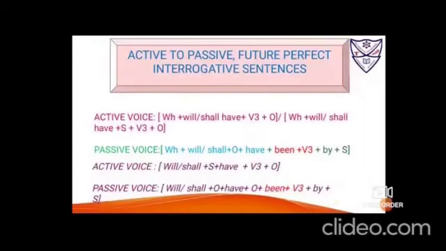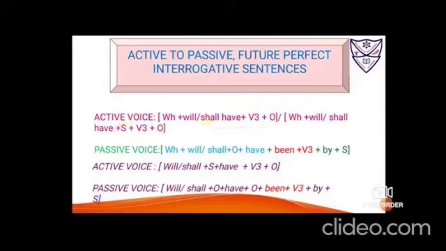Now, active to passive voice future perfect tense with the interrogative statements. There are 2 kinds of interrogative statements as we have discussed earlier. The one is the WH and the other one is the inversion. In WH also they get bifurcated: WH with only who, where the subject goes missing. There is no subject over here. And these are the other WH questions like where, what, when, how. They'll have the subject in them. Both the formulas I'll be giving you.